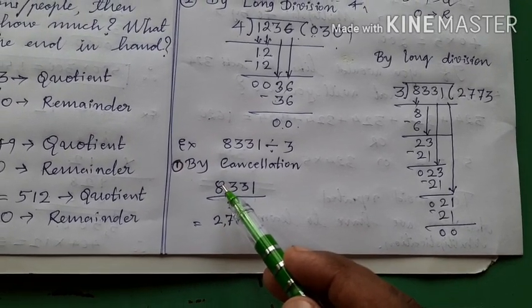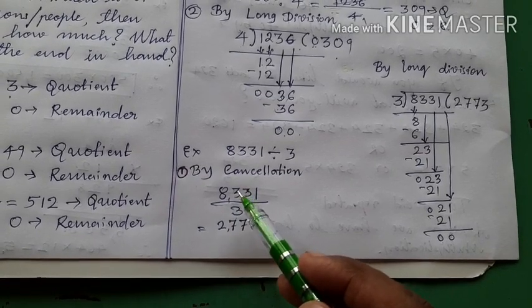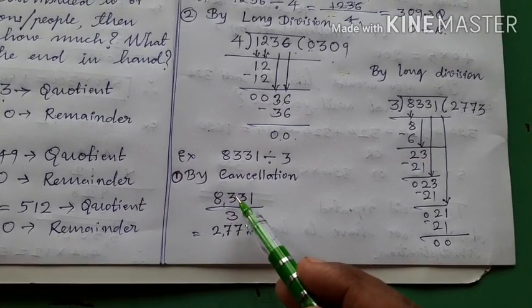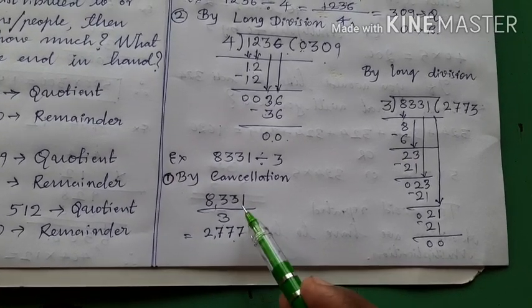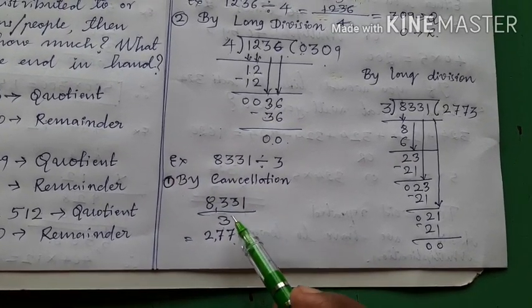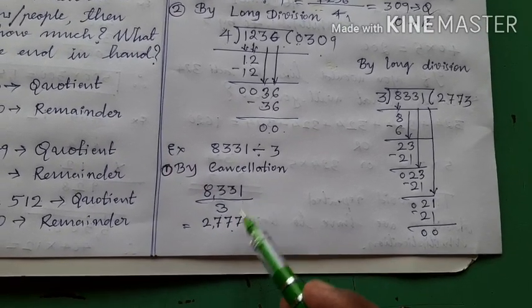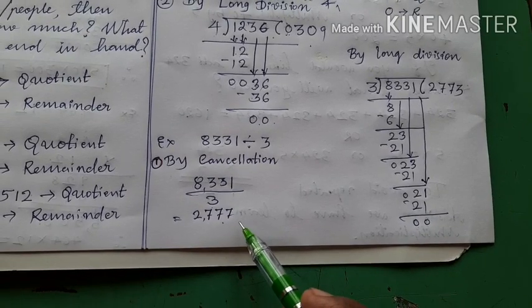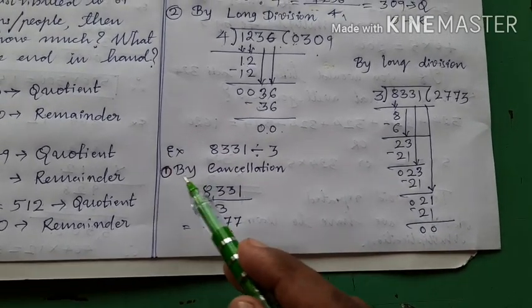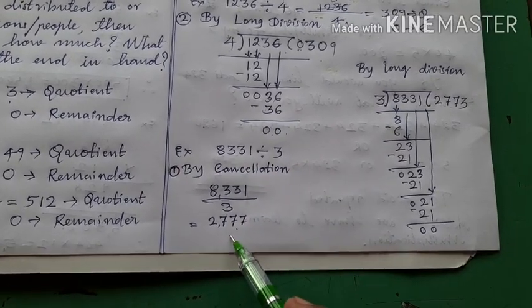Okay. Then 8 minus 6 remains 2. Take 3 down, 23. Okay. 3 sevens are 21. 2 remain. Again take 3. 3 sevens are 21. 2 remain. Then take 1. It became 21. Last 3 ones are, 3 sevens are. Therefore 2777 is the answer got after cancellation. Okay, dividend, divisor, and this is quotient.